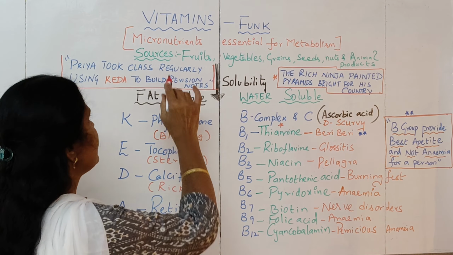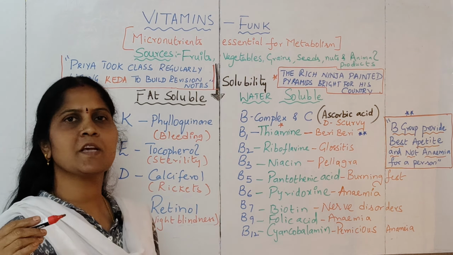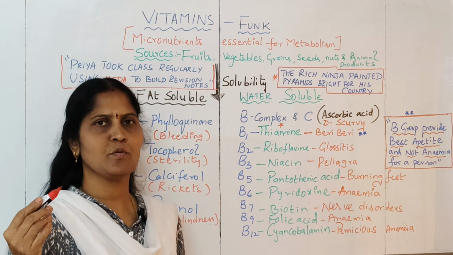So let us discuss the sources. Where are the vitamins present? Vitamins cannot be produced inside our body. So they can be obtained from fresh fruits, vegetables, grains, seeds, nuts, and different types of animal products including meat. This is the general set of sources where vitamins are available.